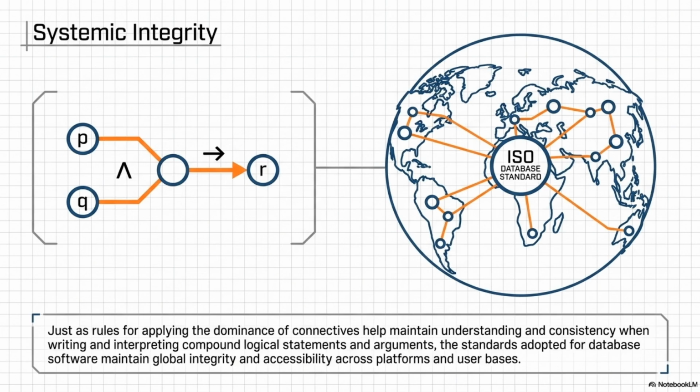And for you listening, this goes way beyond passing a math class. Absolutely. Every time you read the terms of a rental contract, every time you click agree on a convoluted user agreement or type a formula into Excel at work, you are relying on these logical connectives and their strict dominance. It is the unseen architectural scaffolding of our daily lives. It really is. So I want to leave you with a final thought.